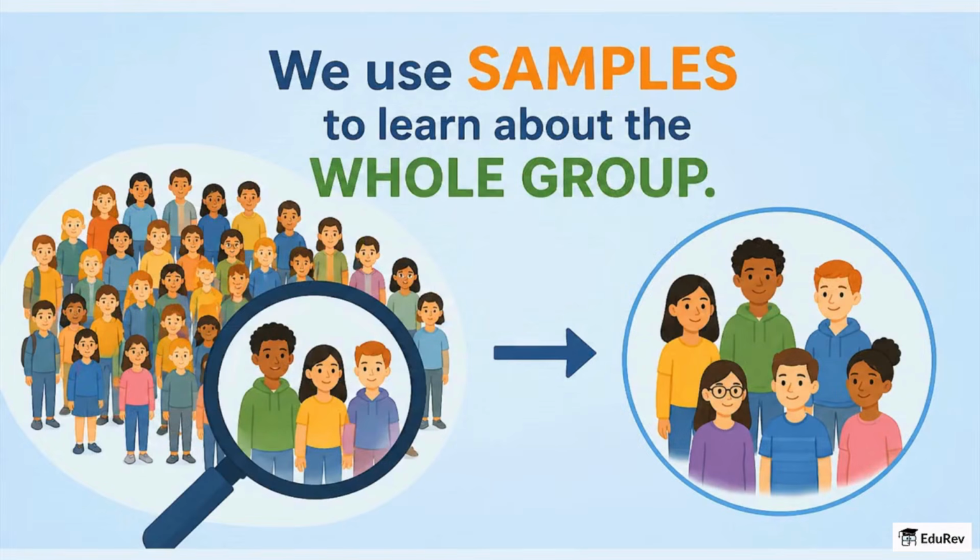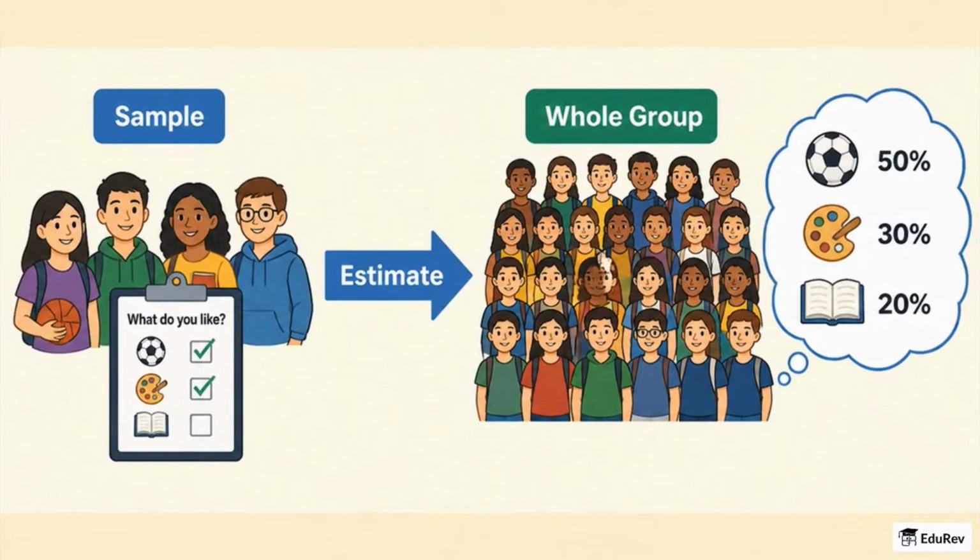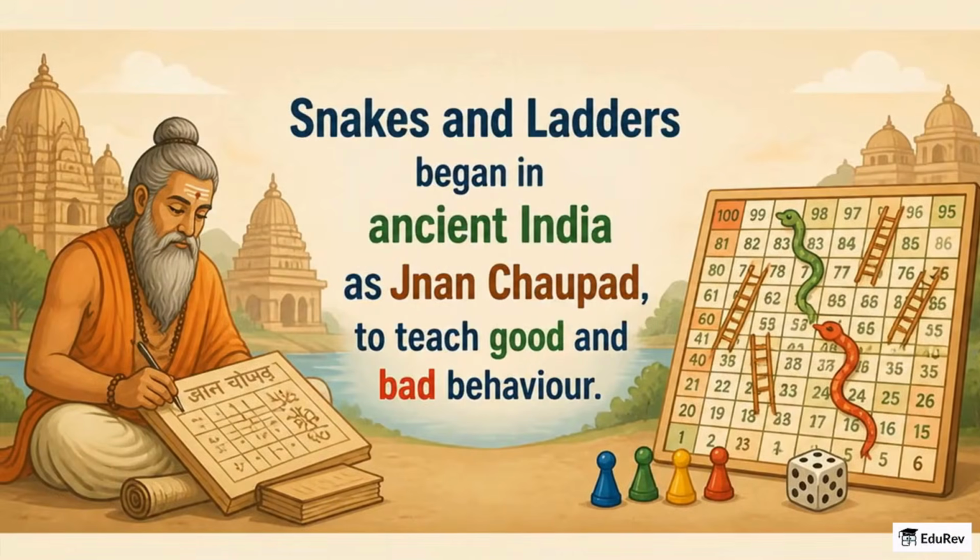In statistics, we use samples to learn about a whole population. So sampling must be fair and represent the whole group. By collecting data from a sample, we can estimate probabilities for larger groups, like how many students might like a sport or subject. A quick note: the game Snakes and Ladders began in ancient India as Gnan Chopad to teach good and bad behavior. So probability ideas have roots in our culture too.